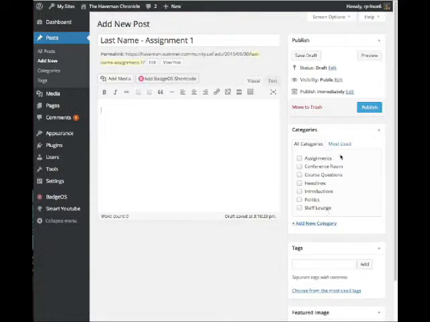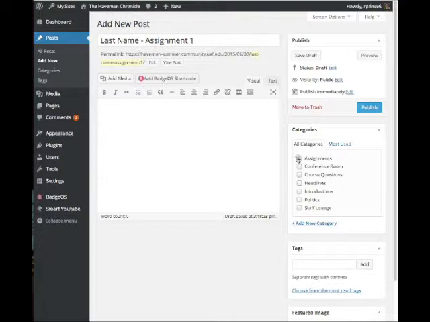Now, here's one of the things that's really key that a lot of people tend to overlook, and that's the category. So when you're creating this post, what category is it going to be listed in on our site? WordPress is designed for convenience for a lot of bloggers, so you could have different categories in your blog for different types of posts. So that's why we have these options.